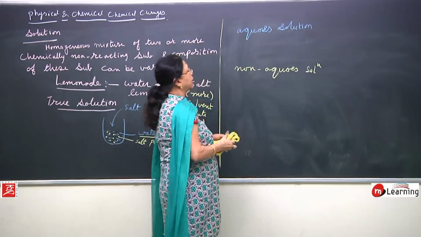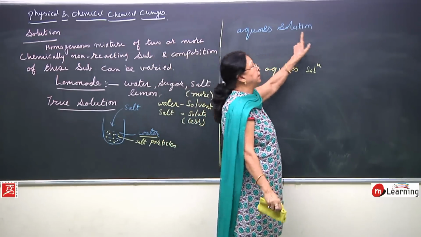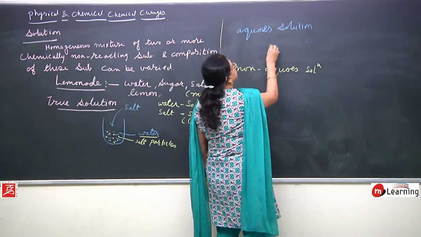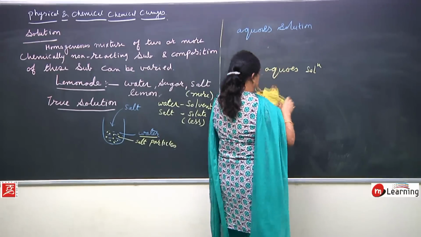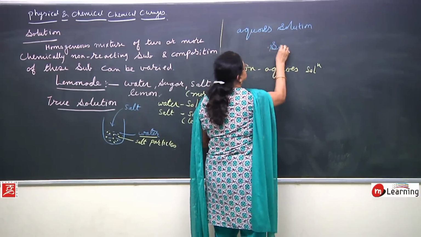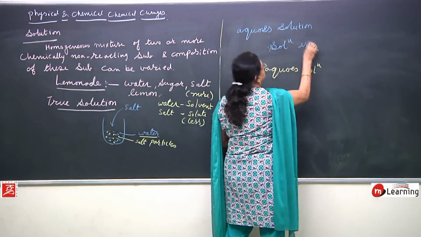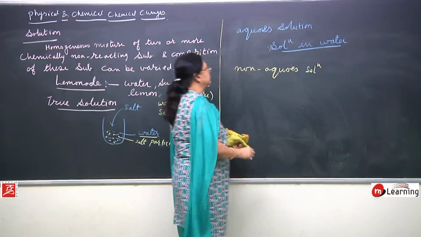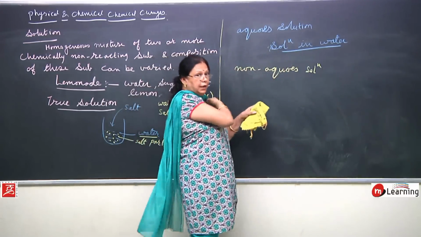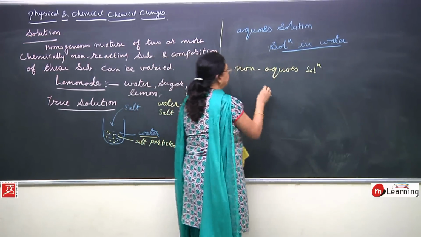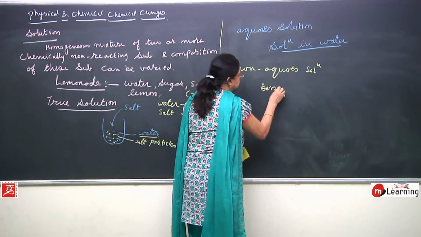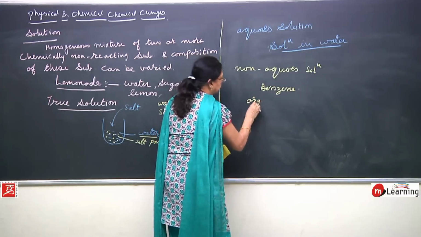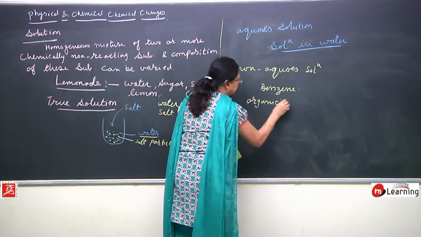Non-aqueous solution. Aqueous solution is that solution in which the solvent is water, or you can say solution in water. Solution in water is called an aqueous solution. If the solution is not in water, suppose benzene. What is benzene? This is an organic solvent.